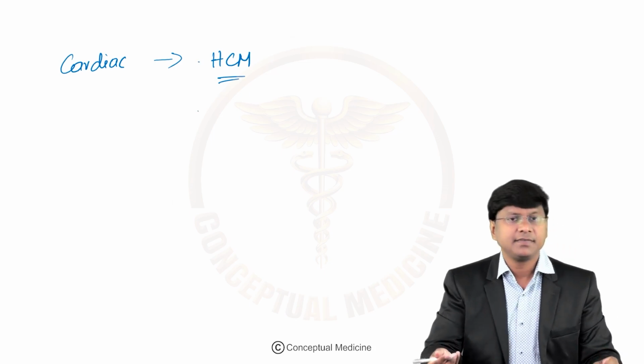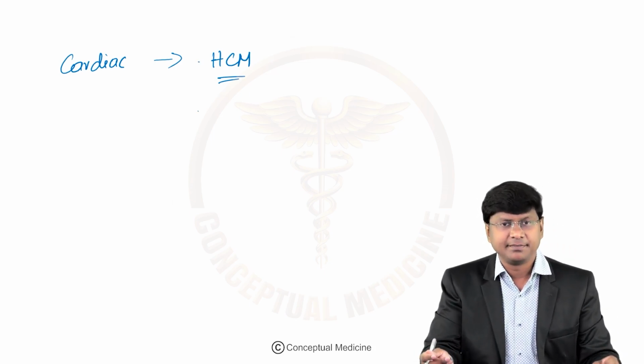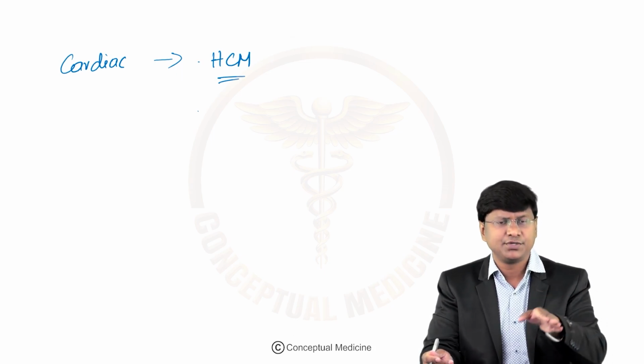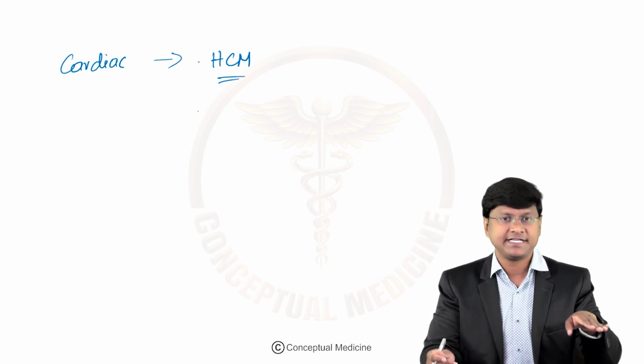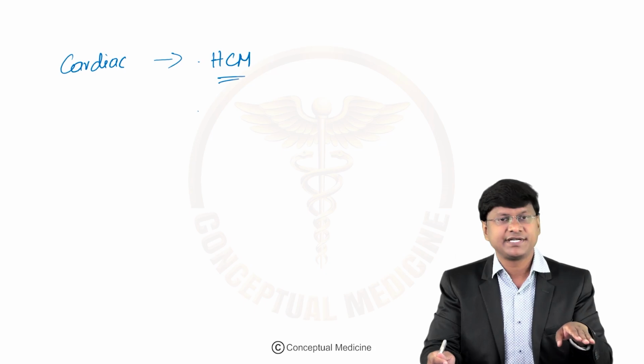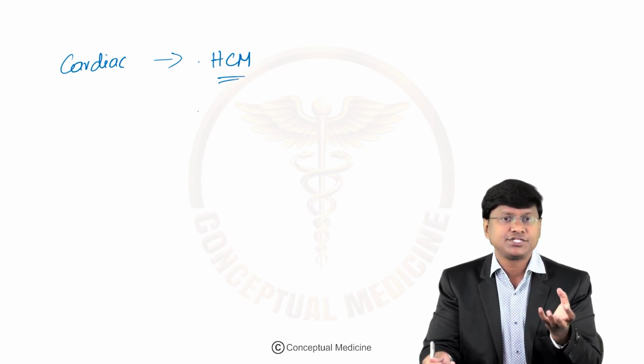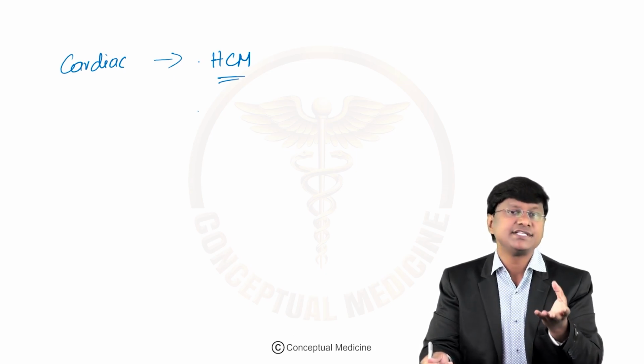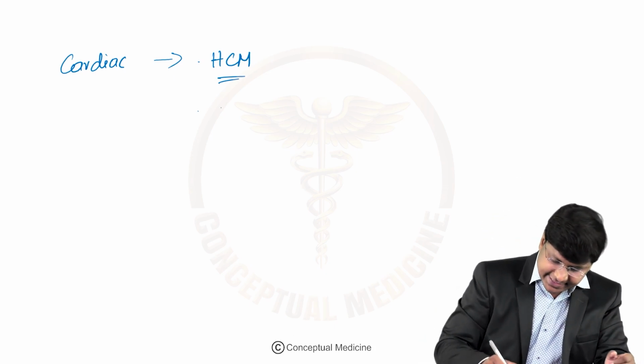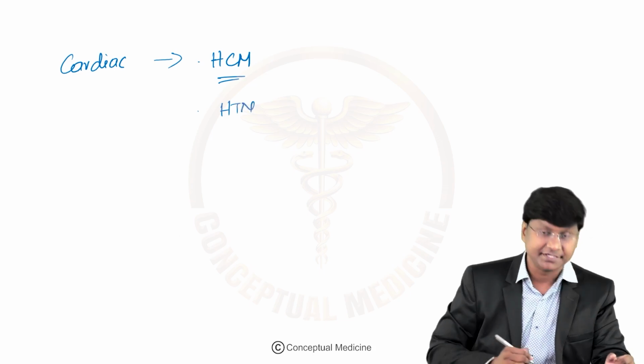Now, apart from hypertrophic cardiomyopathy, remember, in acromegaly there is obstructive sleep apnea. Because of your obstructive sleep apnea, there is intermittent increase in your sympathetic outflow, and that is the reason why the individual has hypertension.